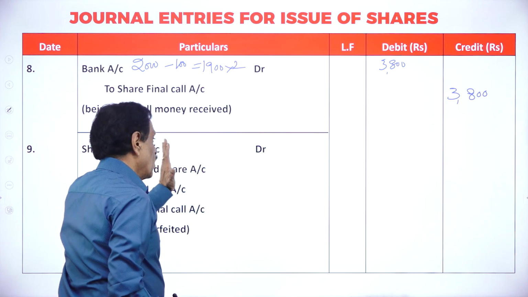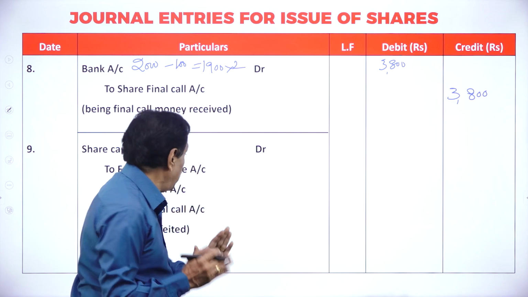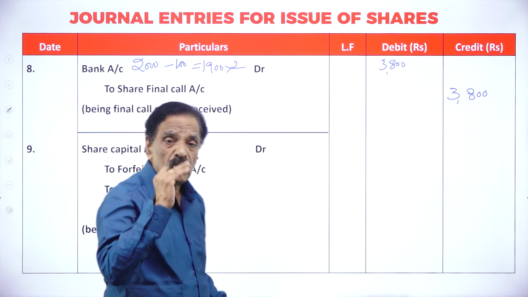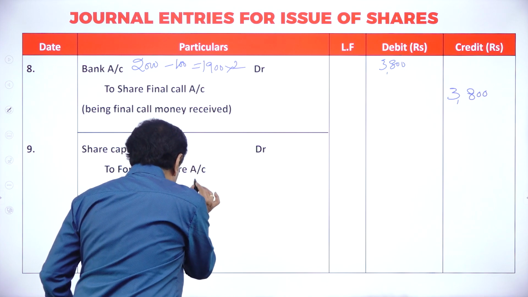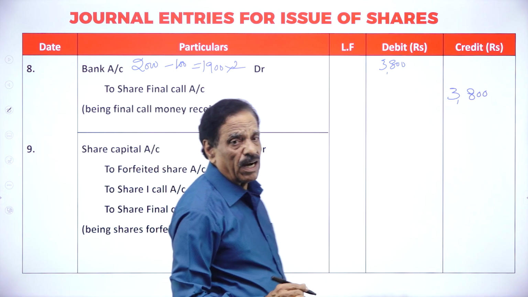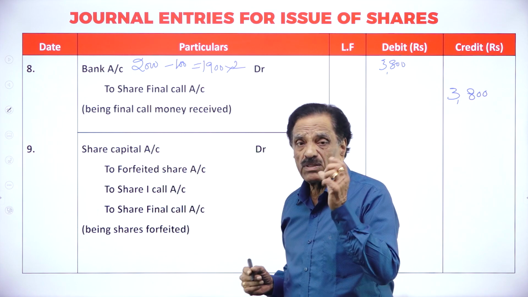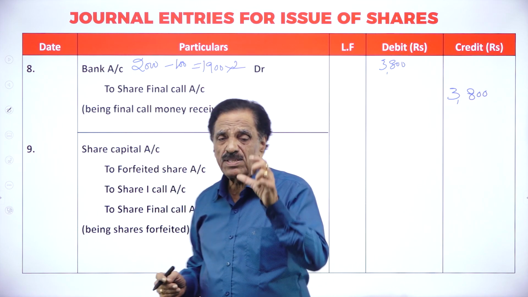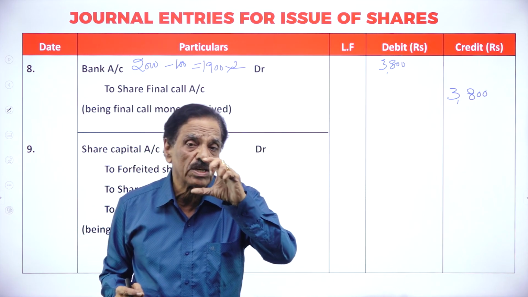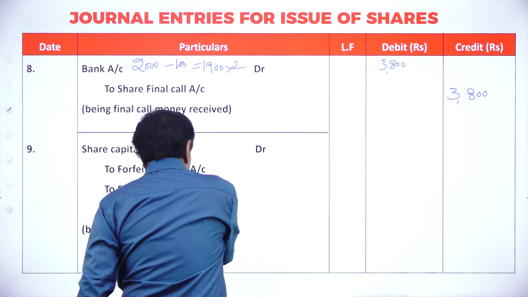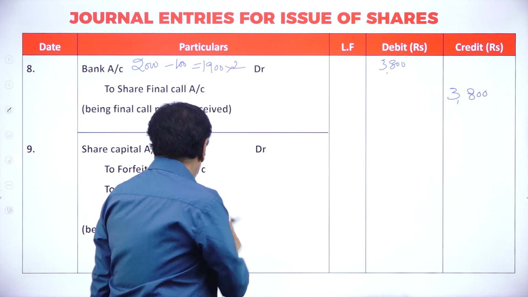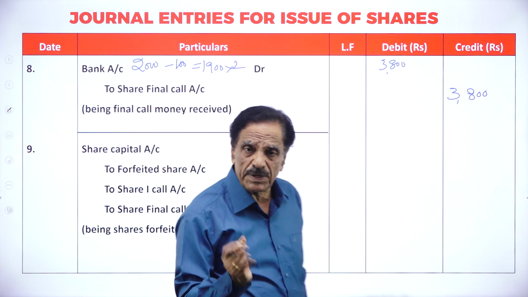Share capital account debit, how much they have to pay. To forfeited share account, how much already paid. Then how much you have to pay on the first call and the final call. Here, for 100 shares, what is the face value? 10 rupees. 100 into 10 is 1000 they have to pay. How much already paid you have to look after. Then share first call is paid by the first man, share final call is paid by both the parties.